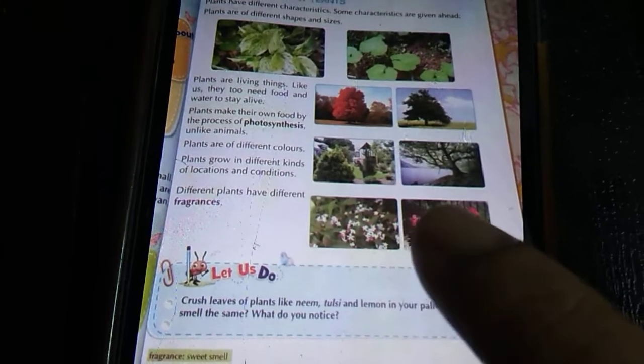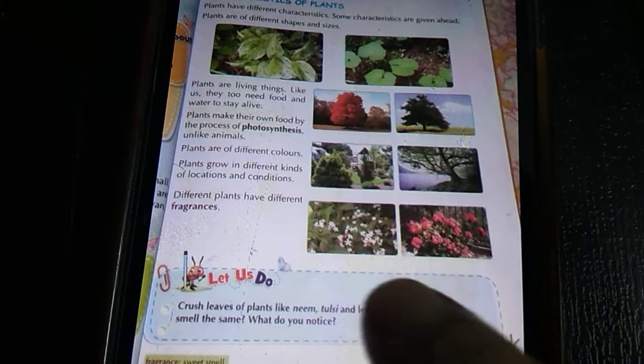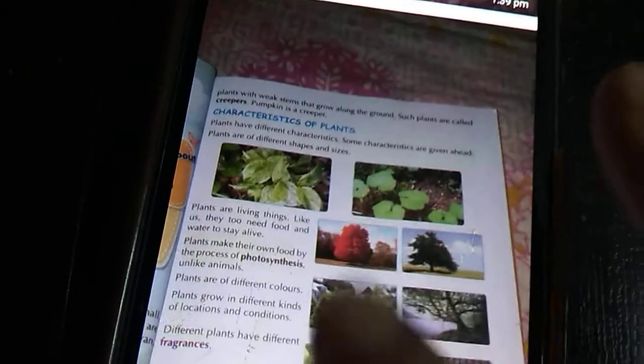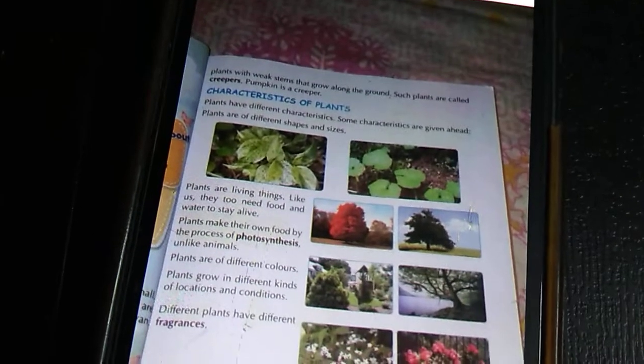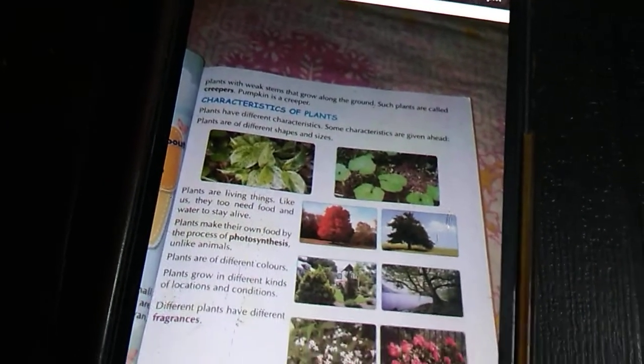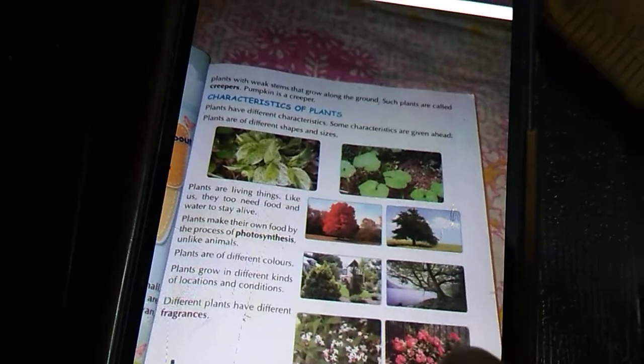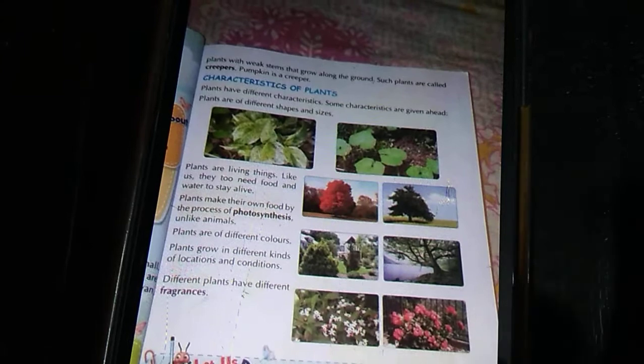Different plants have different fragrance, and different flowers have different smell. So these are the characteristics of plants. What are these? Plants are living things. They can make their own food. They have different colors, different fragrance. They grow.